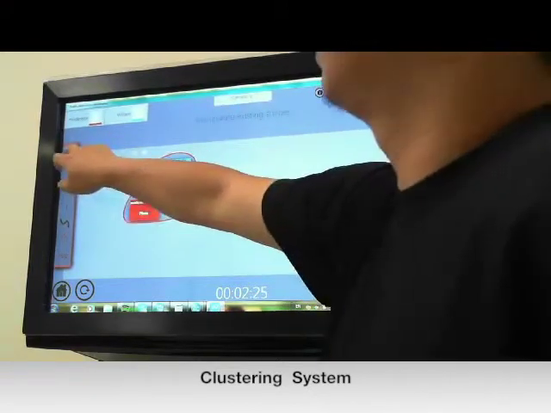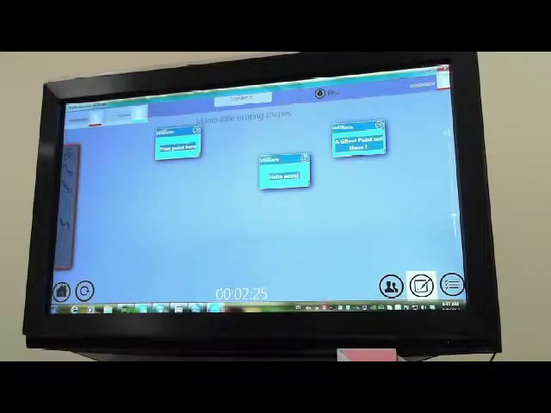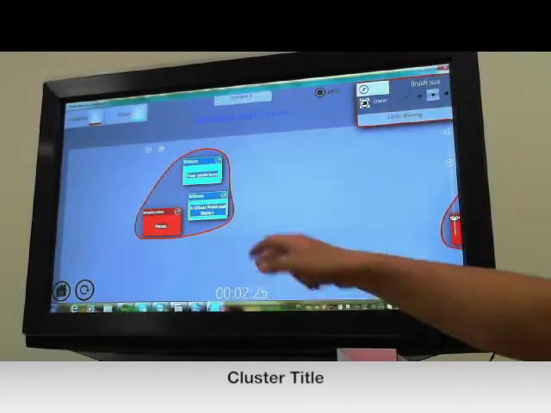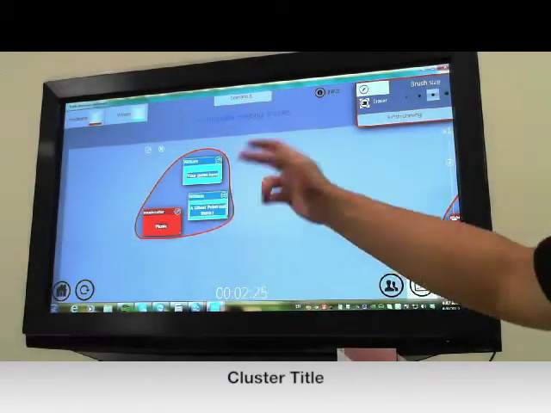Okay. And then let's group this thing. That's not enough. We need to give this cluster a name. So all I have to do is press this little heart. It goes to the free draw, and I want to attach a title. For example, this is a title, good.